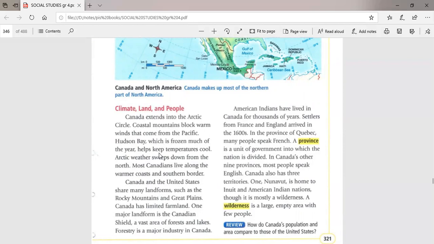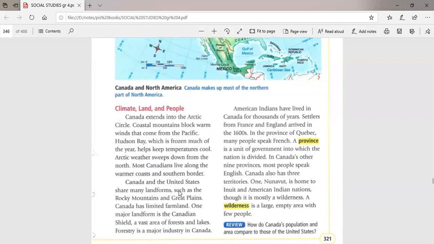But sometimes it helps keep the temperature cool. Canada has Arctic weather, meaning very, very cold weather. So most of the Canadians live in the warmer coast along the Pacific Ocean, in the west, and also in the south border, or the south part.